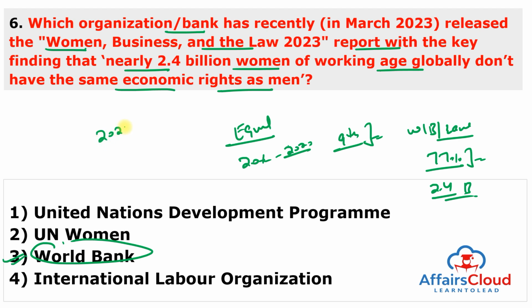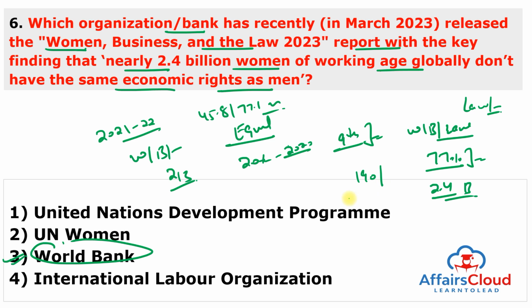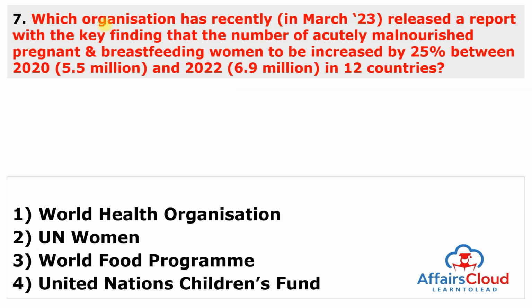And from 2021 to 22, the global average score for women, business and the law has increased by about 2/3 since 1970, climbing from 45.8 to 77.1 points. Women, Business and the Law 2023 examines laws and regulations impacting women's economic participation in 190 countries from 1971 to 2023. Moving to the next question.